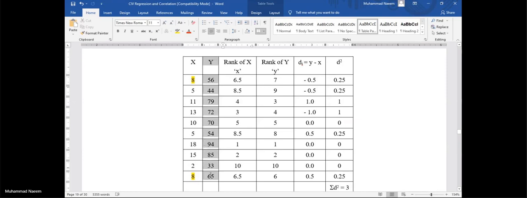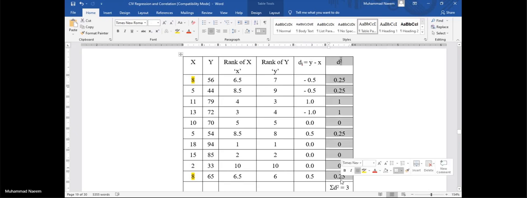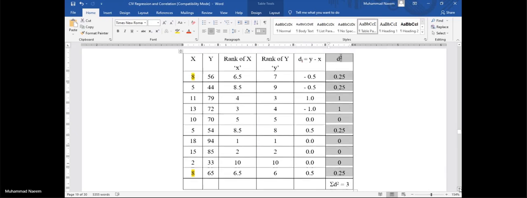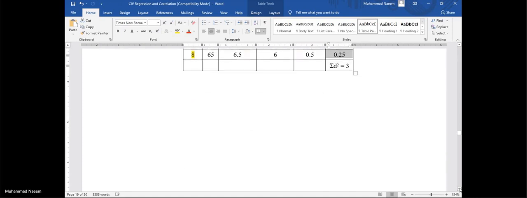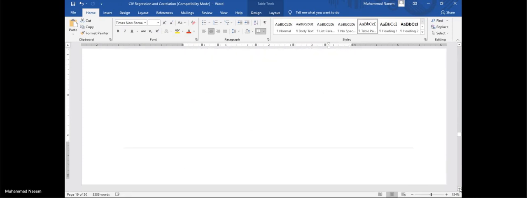By chance, in Y values there is no repetition, so just assign ranks 1, 2, 3, 4, 5, 6, 7, 8, 9, and 10. Find their differences and the squares of these differences. In this way, we will also have minimum calculation.